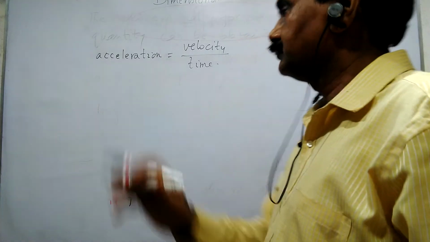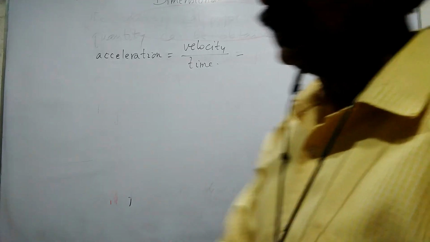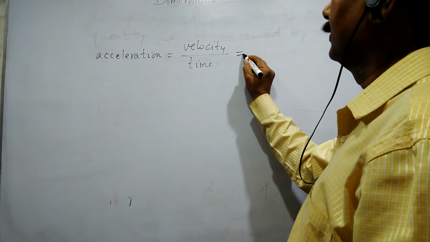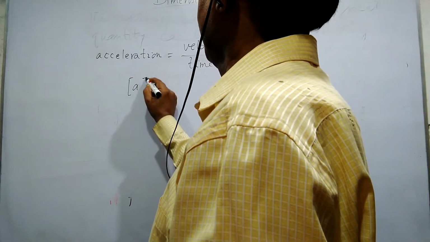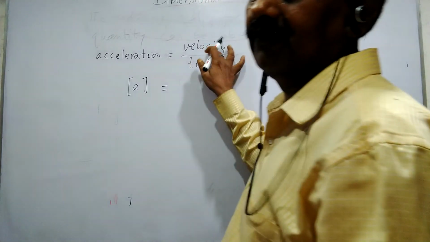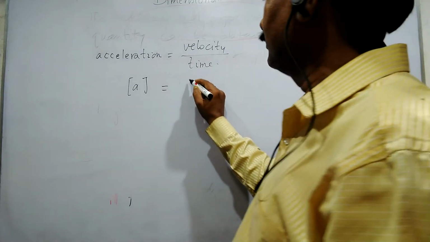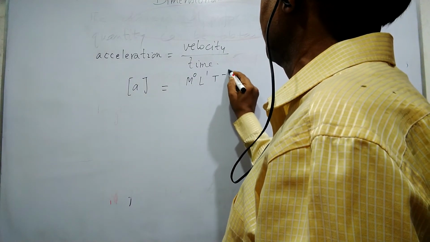Okay, velocity divided by time. Now what do we write? We write A for acceleration, and we have already found the dimension of velocity. That was M to the power 0, L to the power 1, T to the power minus 1.